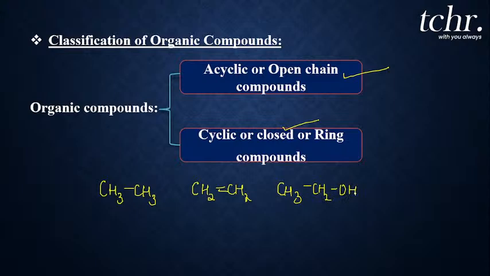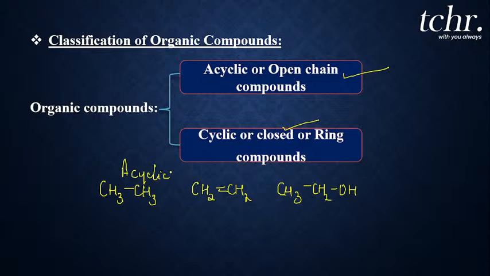So when I represent ethane, butane, propane, pentane, or alkenes or alkynes in a straight chain like this, it means it is not in a cyclic form, it is an open chain compound. The compounds I gave as examples here are acyclic compounds. That means representing a compound in a straight chain.